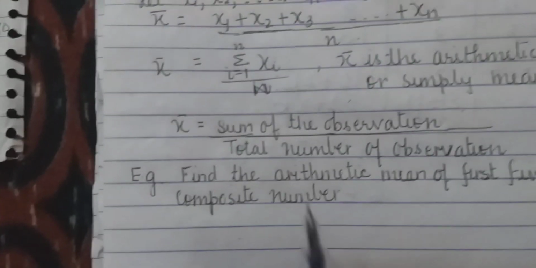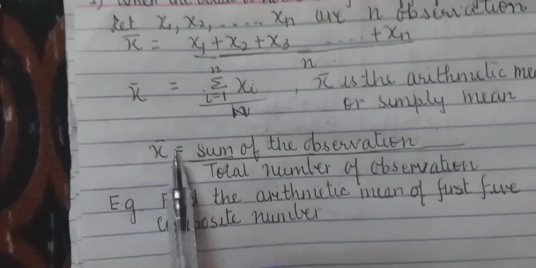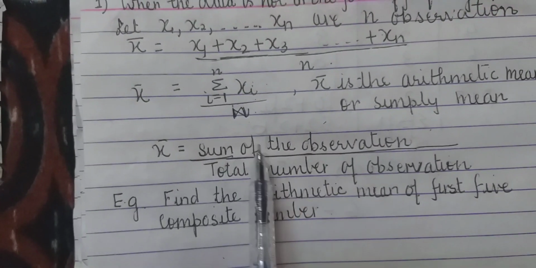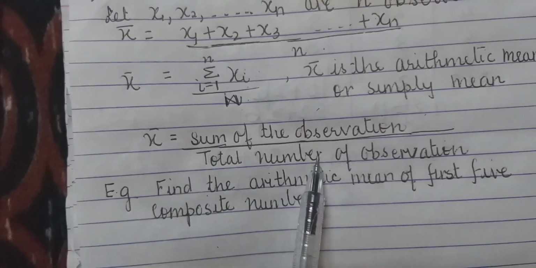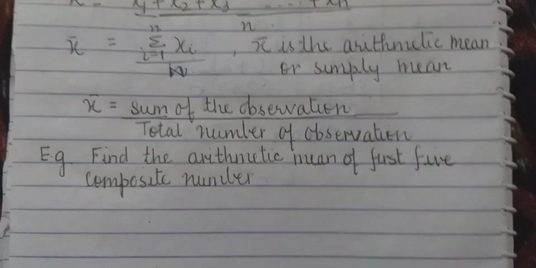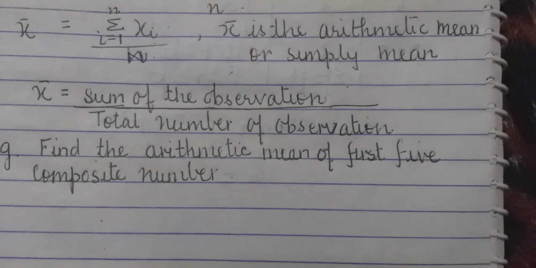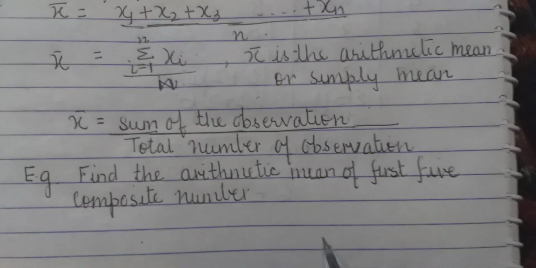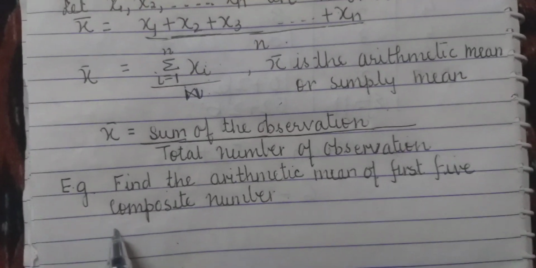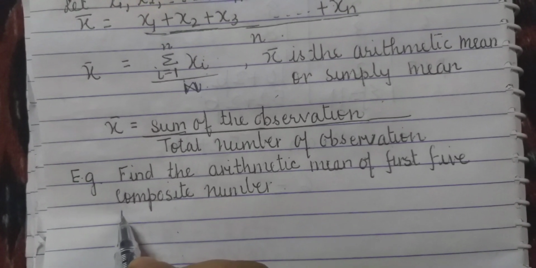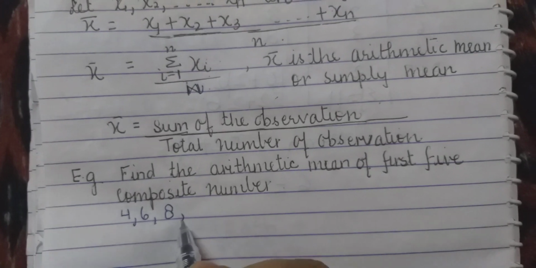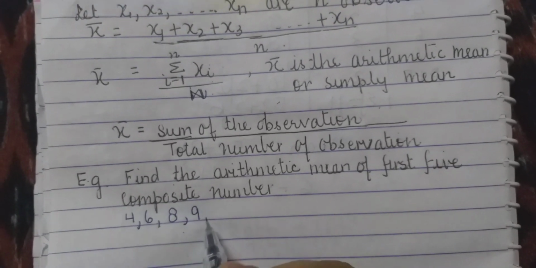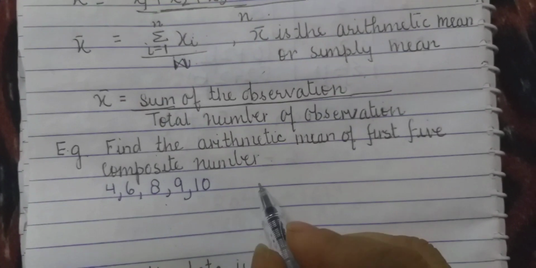The value of n, you know, is how many observations we are taking. Now, in other words, the formula for the mean is the sum of the observations divided by the total number of observations. Now, find the arithmetic mean of the first 5 composite numbers. Do you know what the first 5 composite numbers are? The first 5 composite numbers are 4, 6, 8, 9 and 10.